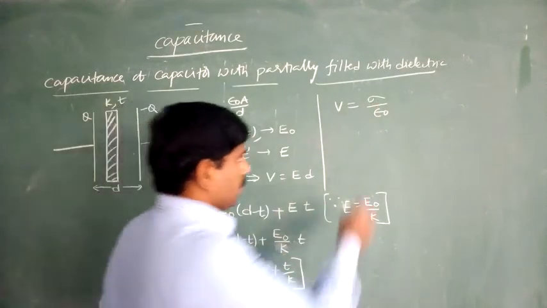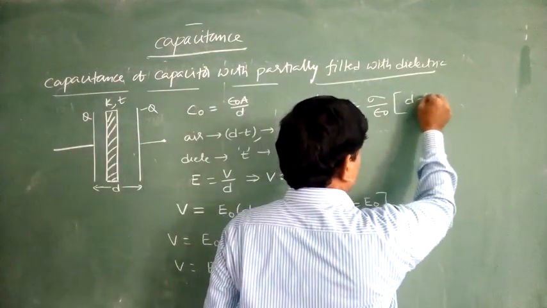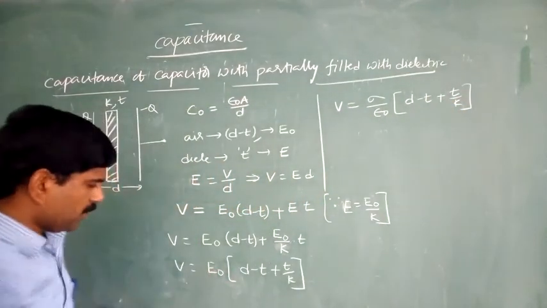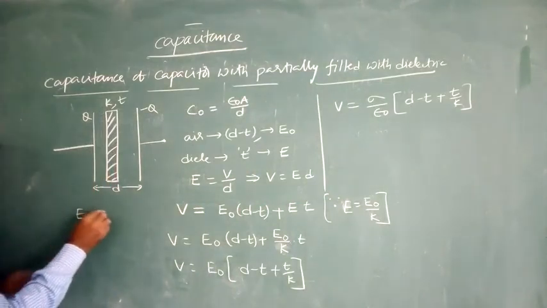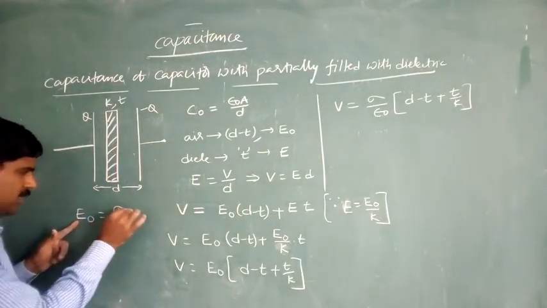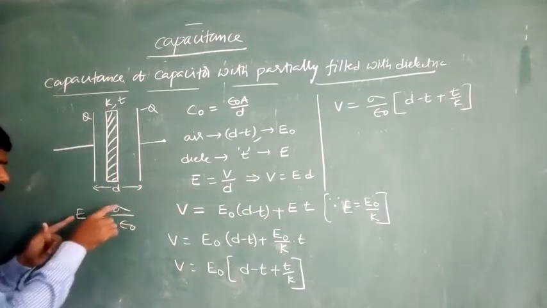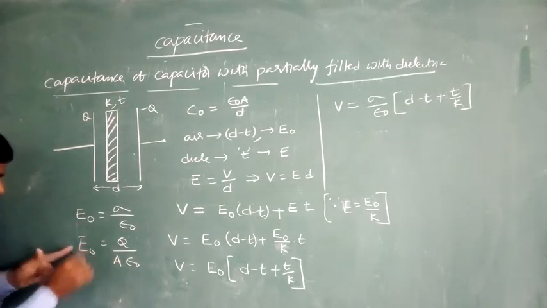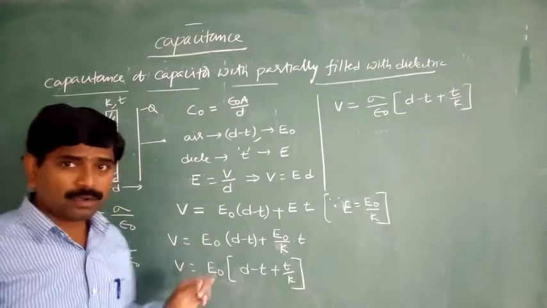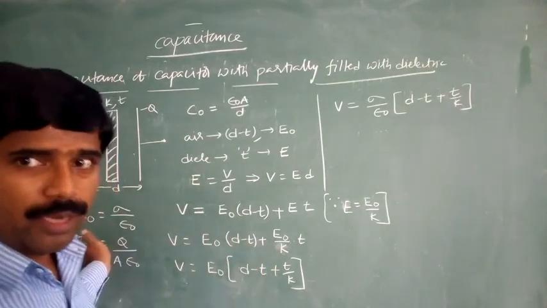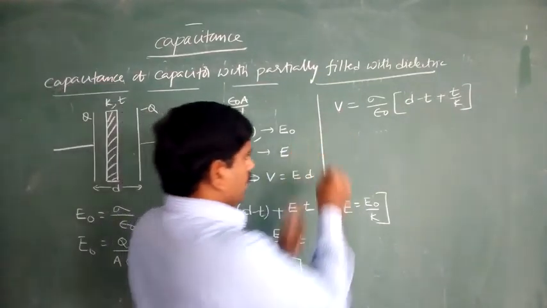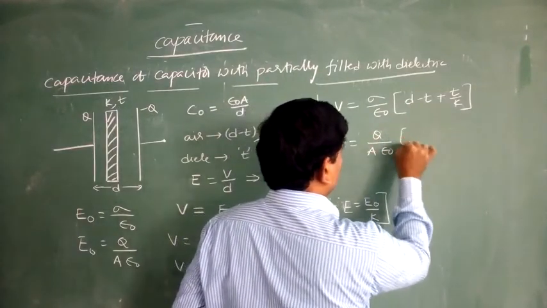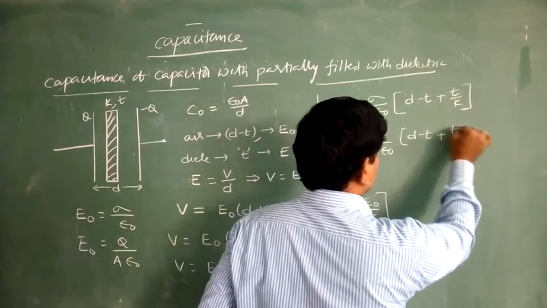Sigma is Q by A, so E naught is equal to Q by A epsilon naught, as we already derived for the parallel plate capacitor. Therefore, V is equal to Q by A epsilon naught into D minus T plus T by K.